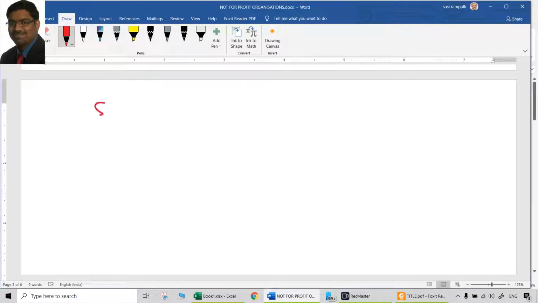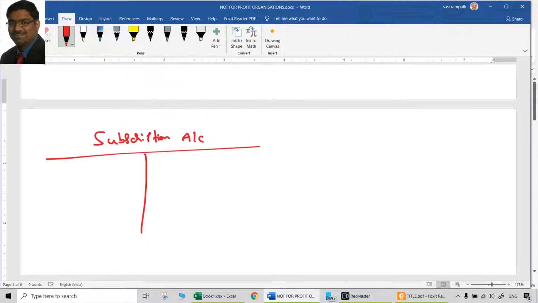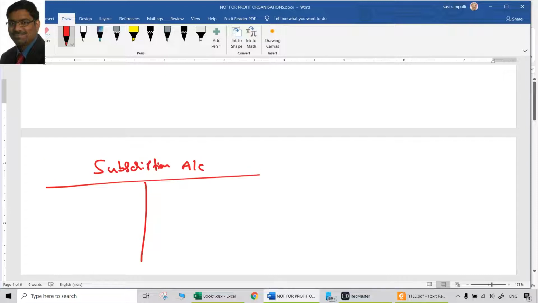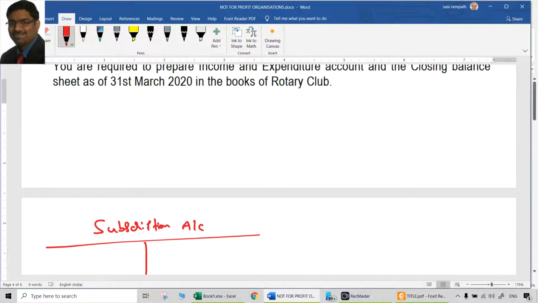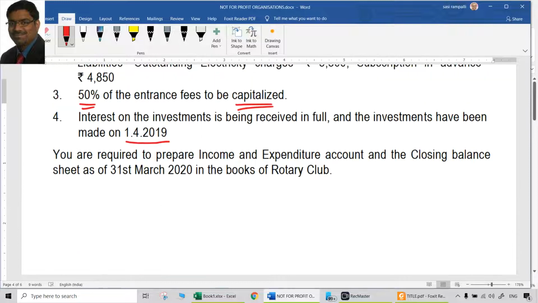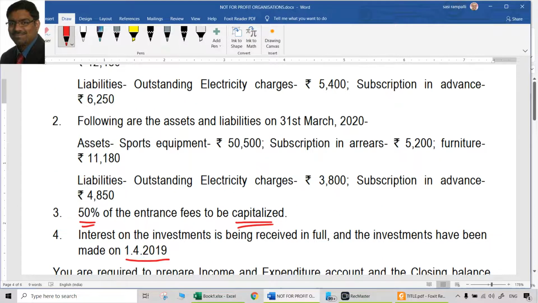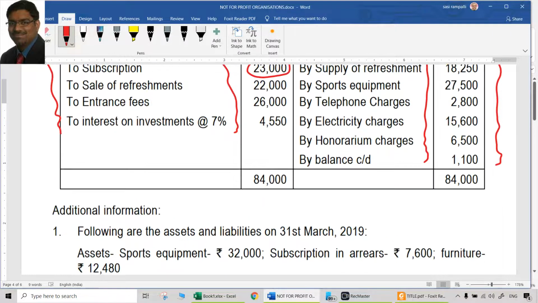So these are working notes. Subscription account. Why is this? For simplicity purposes, because debit credit is easier than plus and minus. Second, in some examination questions, subscription account was asked, so we should know how to prepare a subscription account also. So for that purpose, we can learn and use this opportunity to prepare subscriptions account.